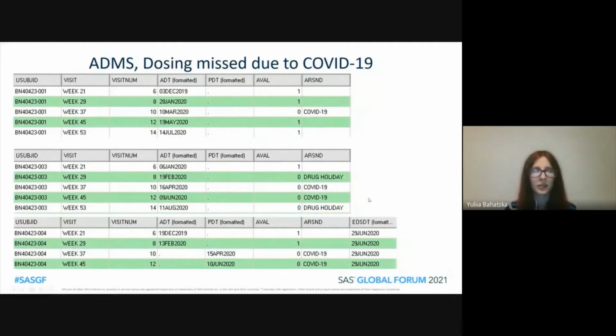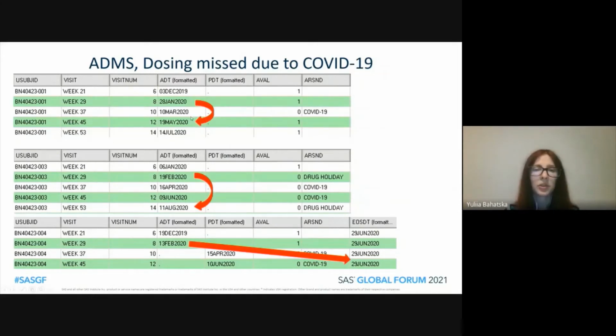Here we can see 3 possible scenarios. The first subject has missed 1 dose due to COVID-19. The second one has missed in total 4 doses, but only the third and the second one were missed due to COVID-19, and the first and the fourth one were missed due to other reasons. The third subject missed 2 doses, but then never resumed treatment. So how do you want to handle these subjects?